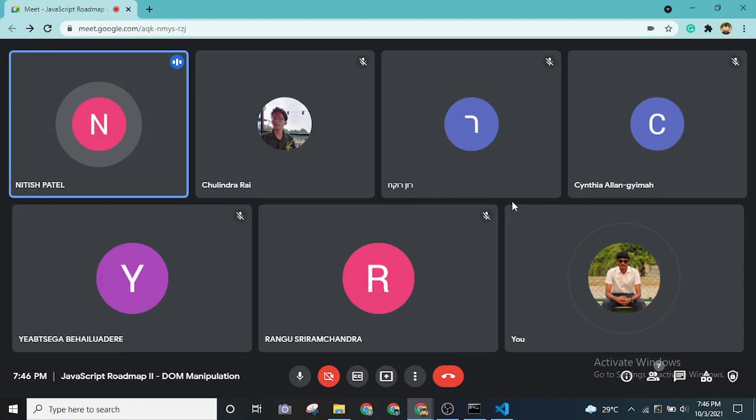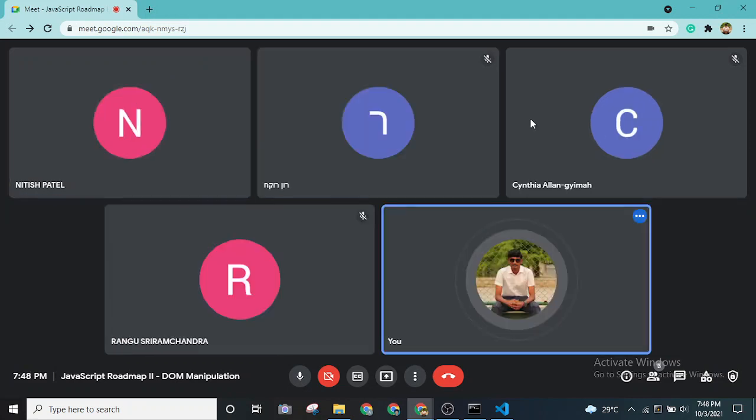Just how the browser is showing up the web pages, Node.js is a runtime. And just like how we have some difficulties with writing a lot of pure JavaScript, similarly Node.js is also the same thing. For that reason, we have a framework on top of Node.js which is called Express.js.